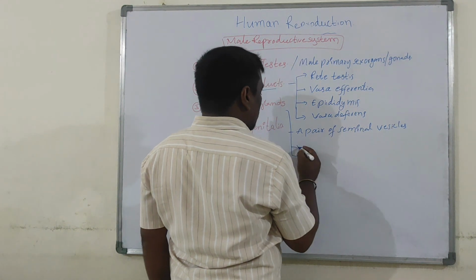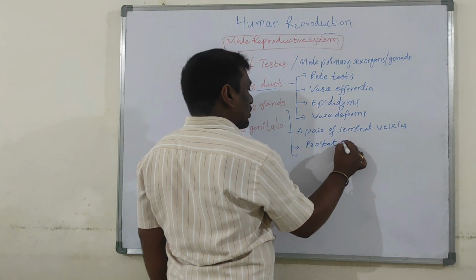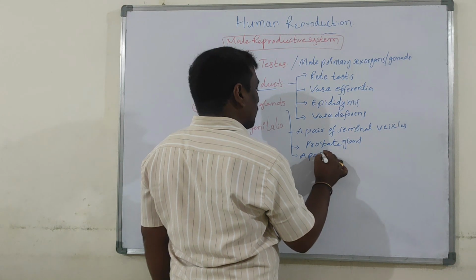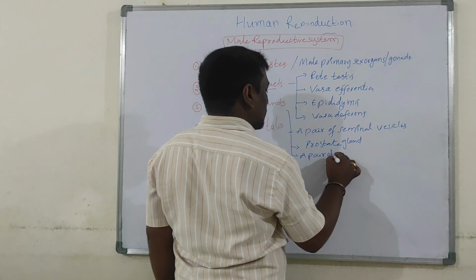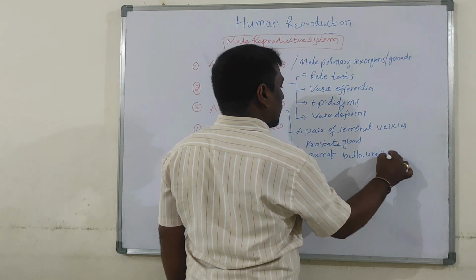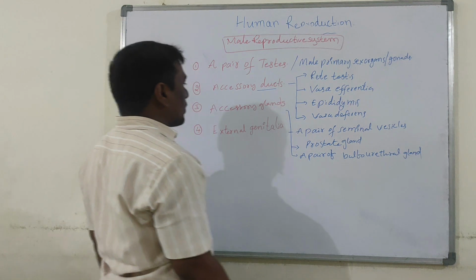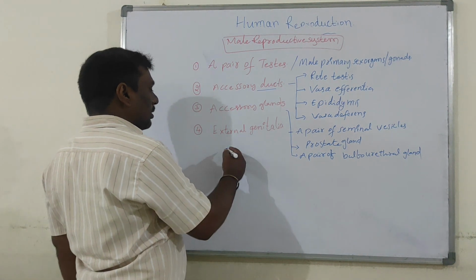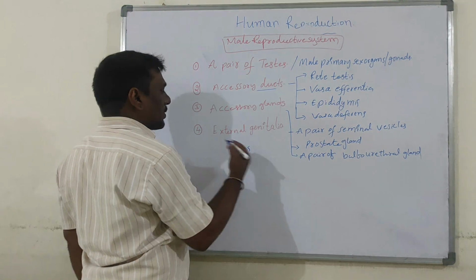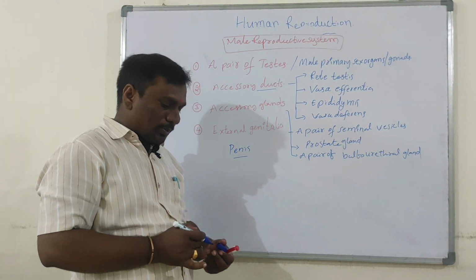Okay. Next, a single prostate gland and a pair of bulbourethral glands. Now these are accessory glands. External genitalia is the penis. Okay, this is the overview of the male reproductive system.